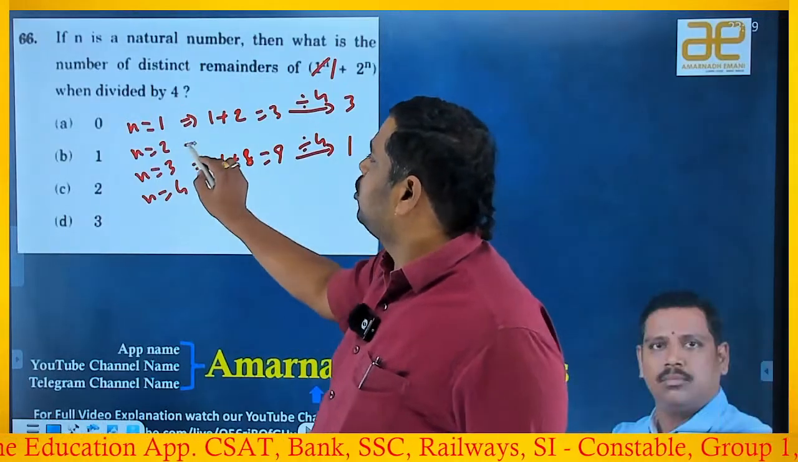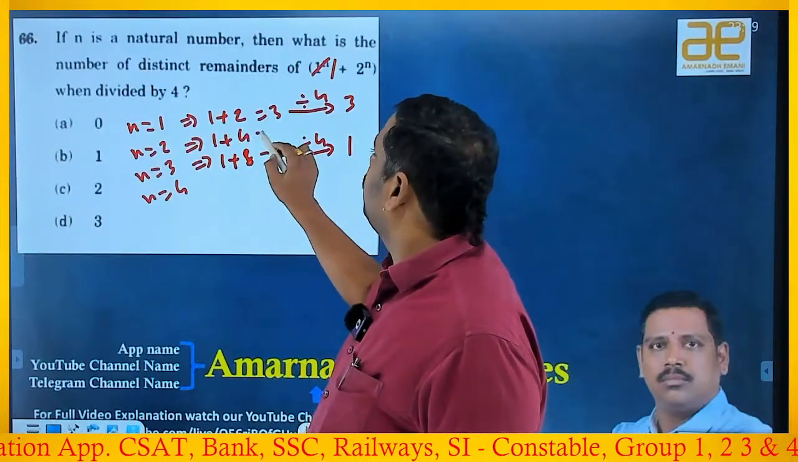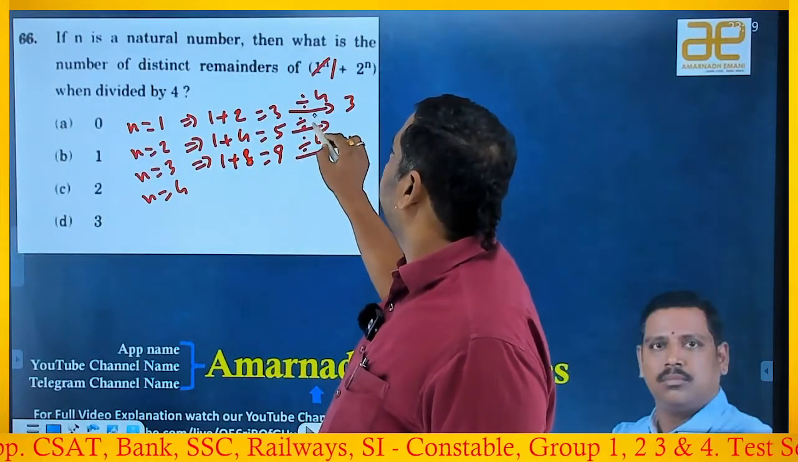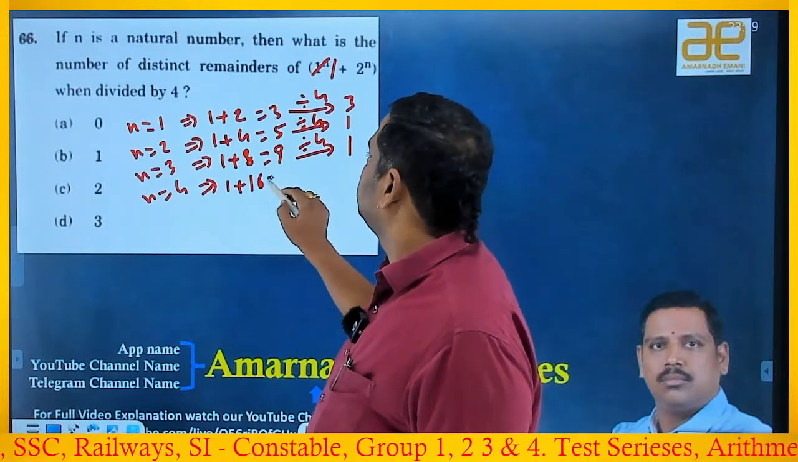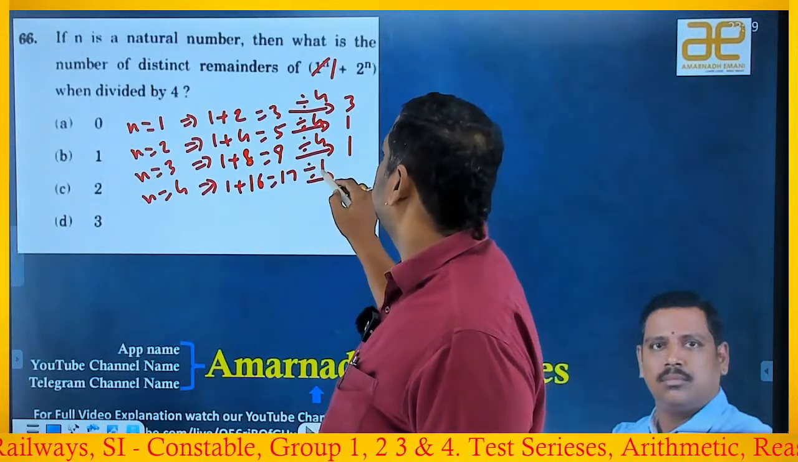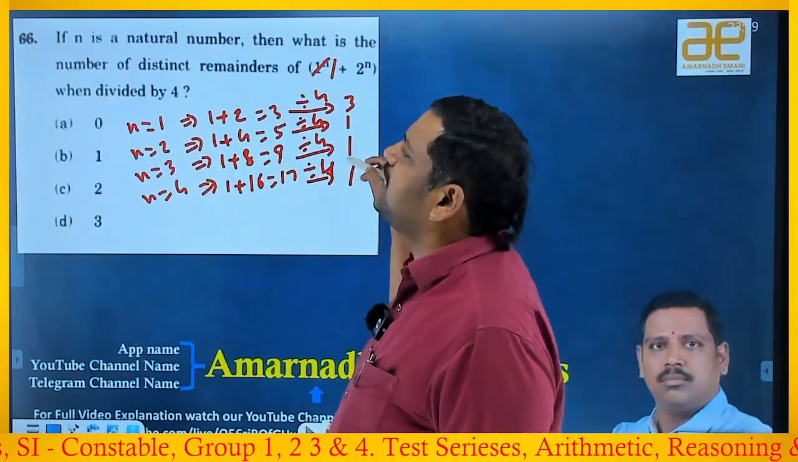So when you take n equal to 2, 1 plus 2 square is 1 plus 4, that is 5. When you divide 5 with 4, the remainder is 1 only. For n equal to 4, 1 plus 2 power 4 is 16, equal to 17. When you divide with 4, the remainder is 1 only. So always 3 and 1.